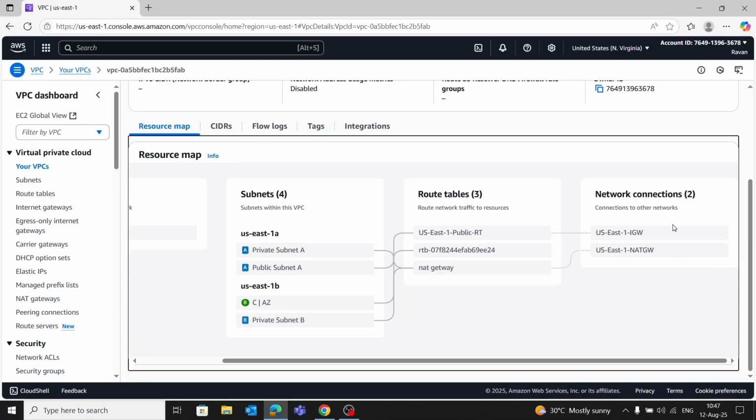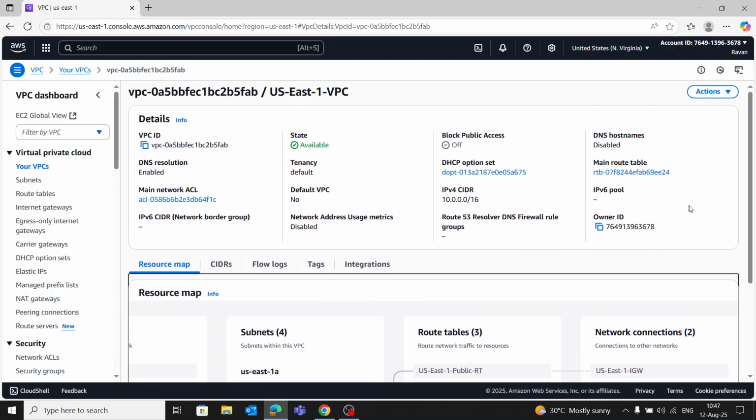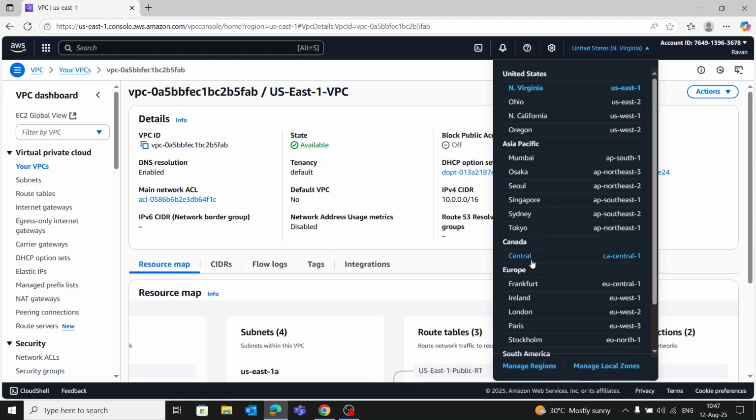We will repeat all this process for our second VPC in another region.